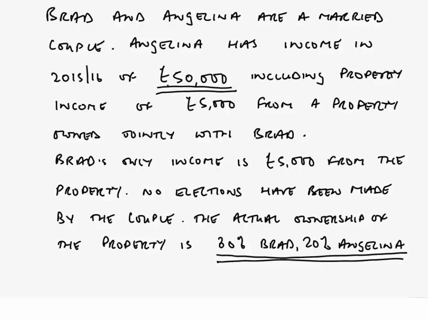Think what effect that has on the level of taxpayer that she is, while Brad remains at just £5,000 of income and therefore is wasting more than half of his personal allowance. So in that situation now, what would be their respective tax liabilities, making any elections that you think are available other than the declaration of beneficial interest? So leave the income figures as they stand and we'll separately deal with that.